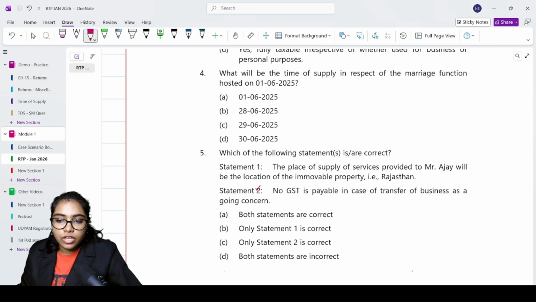The place of supply of services provided to Mr. Ajay will be location of immobile property, and no GST is payable in case of transfer of business as going concern. Without even reading the case scenario, you can say that statement 2 is correct, because no GST is payable in case of transfer of business as going concern. Yes, it is an exempt supply, so it is covered under exemptions. So statement 2 is actually correct. We need to see for statement 1 also.